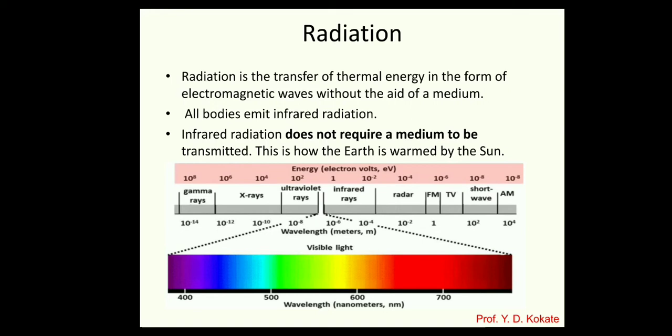Most of the things that we see will be in the range of 0.4 micrometer to 0.7 micrometer. So 0.4 micrometer to 0.7 micrometer is nothing but our visible range. So this is the visible frequency. 0.4 micrometer is associated with the blue color, and 0.7 is associated with the red color.